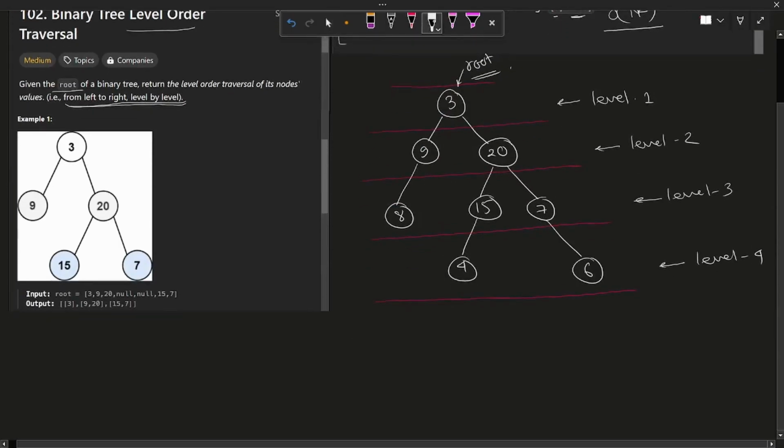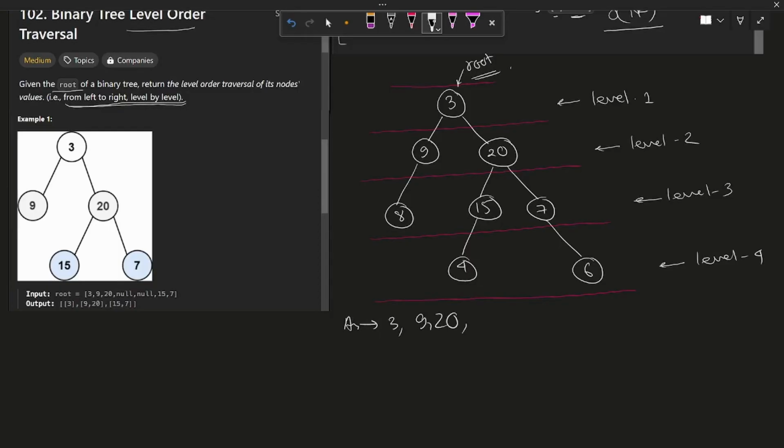Let's say we are given this tree. Now the level order traversal will be: first we'll print out the 3, then we'll go to level 2 and print out 9 and 20. Go to level 3, print out 8, 15 and 7, and at last go to level 4 and print out 4 and 6.